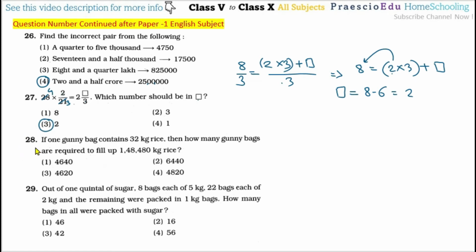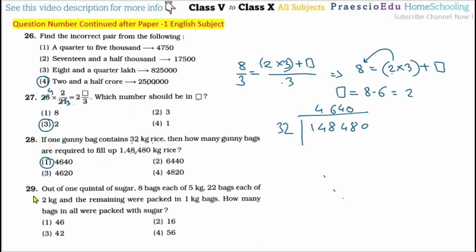Then question number 28: if one gunny bag contains 32 kg of rice, then how many gunny bags are required to fill 1,48,480 kg of rice? It's very simple. If one bag contains 32 kg of rice, how many bags for this? So this total rice divided by 32 means that many gunny bags will be required, that is 1,48,480 divided by 32. If you do this, you will get the quotient 4,640. After simplifying, this 4,640 is given in option number 1.